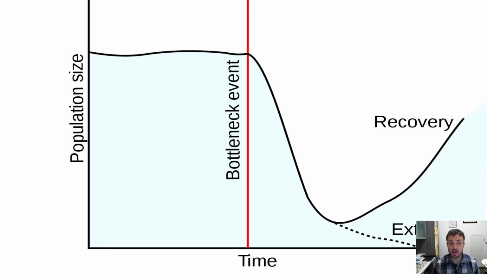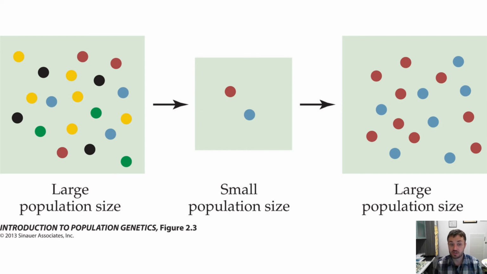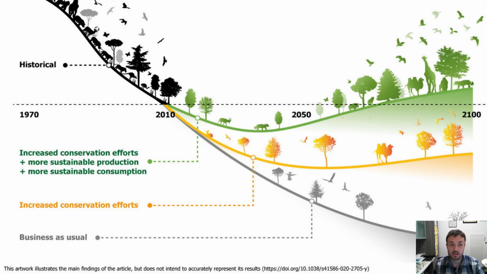If we follow this line, as the population size drops and goes through what's called a bottleneck event, where there's a very small amount of organisms left in the population, the genetic variation is going to drop heavily. And even if they start to recover, the amount of variation that was in the population before has mostly gone away. So they're less able to survive changes in their environment if they've already gone through a hard bottleneck event before. This is kind of the danger of what's going on now.